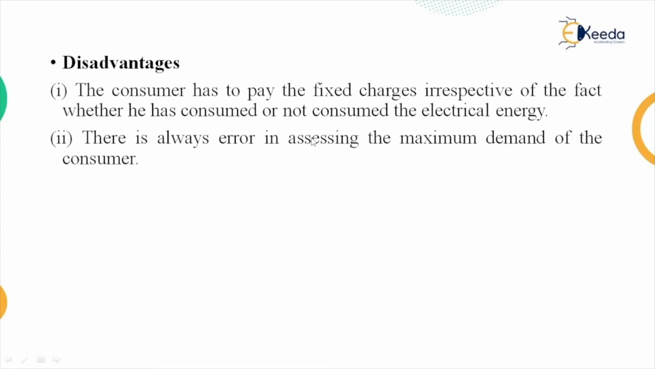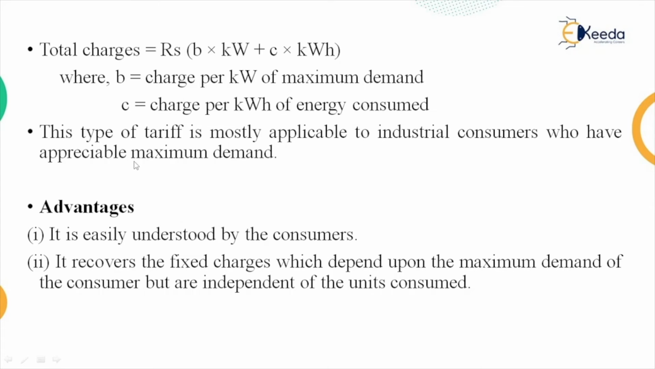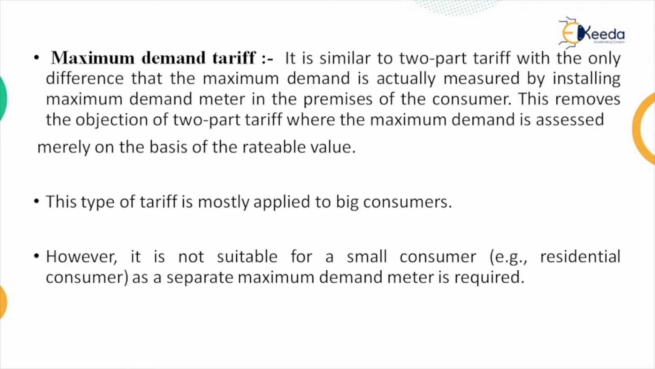There is always error in assessing the maximum demand of the consumer, so it cannot predict the maximum demand of each individual consumer. Then next is the maximum demand tariff. It is similar to the two-part tariff with the only difference that the maximum demand is actually measured by installing a maximum demand meter in the premises of the consumer. As there is a drawback in the two-part tariff, that there is an error in assessing the maximum demand of the individual consumer, that will be overcome in the maximum demand tariff.